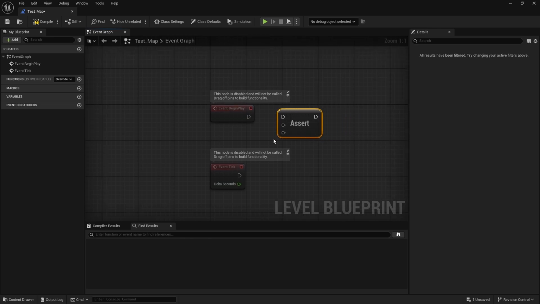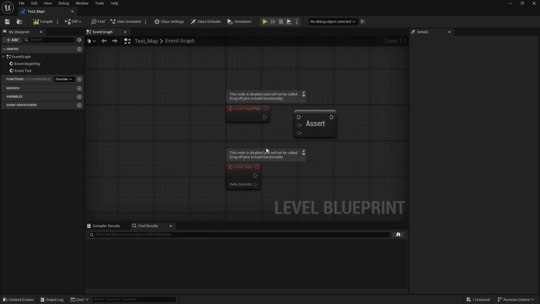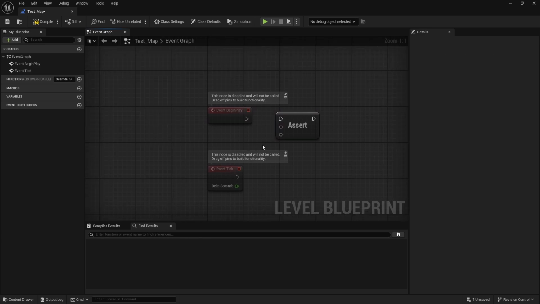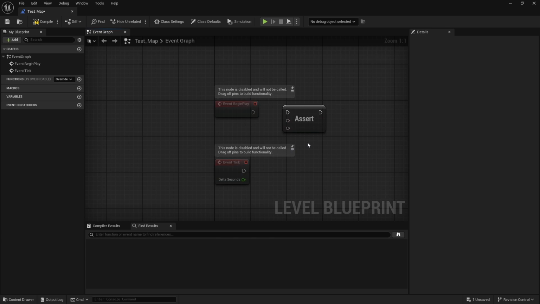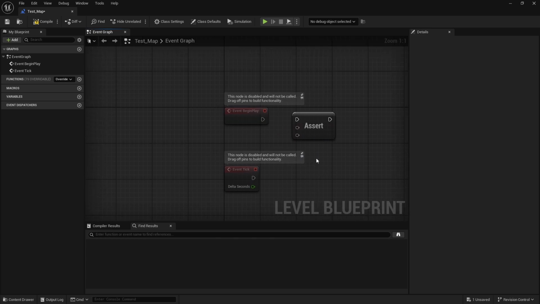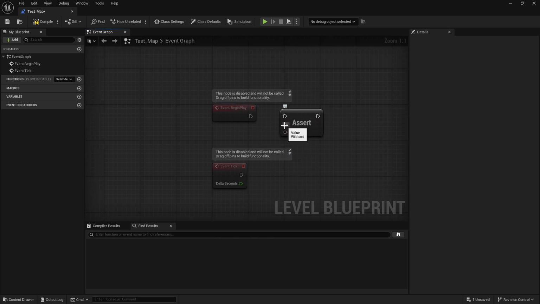And that's really nice when you need to reinforce something in your code or to test a thing quickly. Technically you could create a branch and do some testing and then have a print string or something, but assert puts it neatly in one package where you can quickly put it wherever you want. And also because of these wildcards, you can put any type in here that you want.